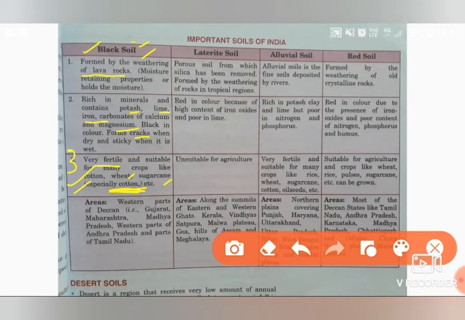Next is the region in which it is found: the western part of the Deccan Plateau, Gujarat, Madhya Pradesh, Maharashtra, and the western part of Andhra Pradesh and Tamil Nadu. These are all having black soil.